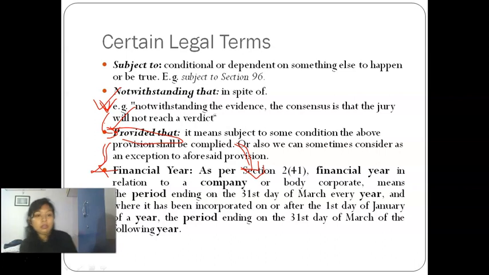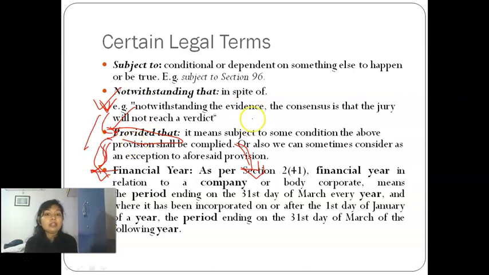So to be concise and to remind you, I'm explaining it again so that there is no confusion. "Provided that" means the above provision is subject to some condition which is given below this particular "provided that", or it may also mean that for the thing given under "provided that", the above provision will not be applicable. So these things are exceptions to the above provision.